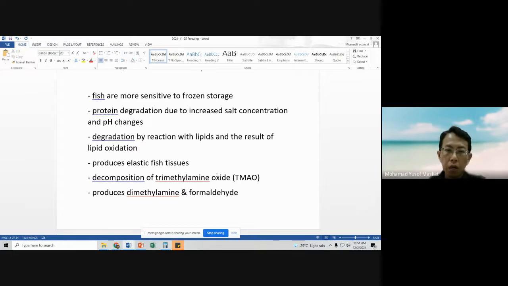They have a higher amount of fats, and also in Malaysia, even the freshwater fishes like ikan patin. So these are fatty fishes. When we freeze these, there is a concern about the oxidation of lipids and producing off flavors and off odors.